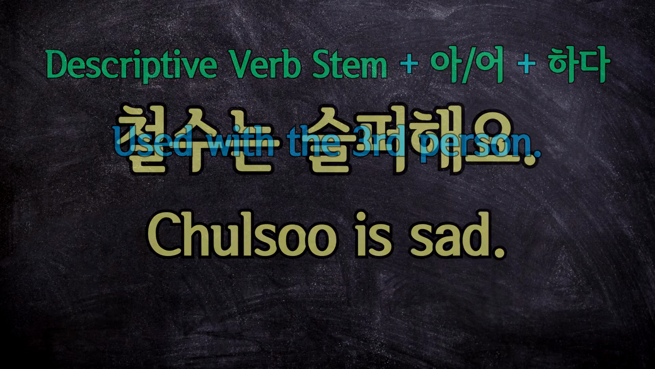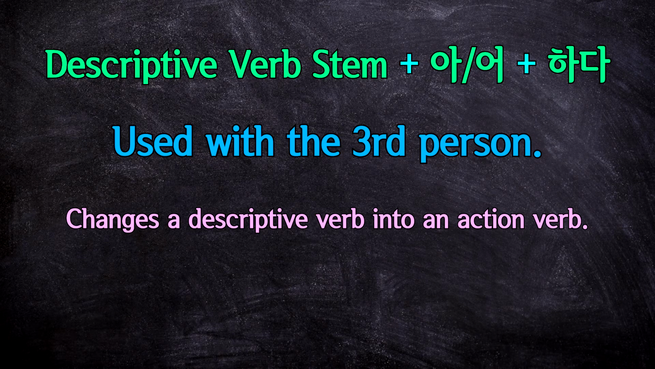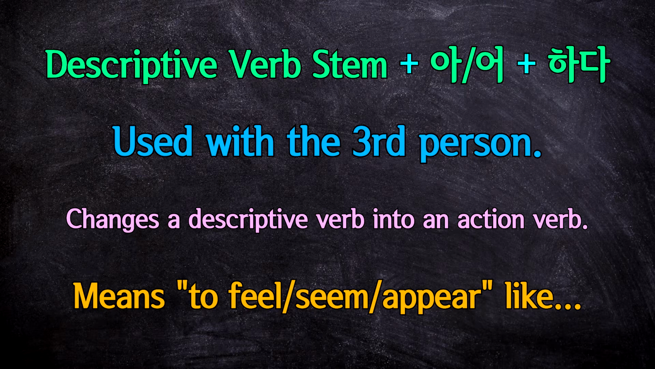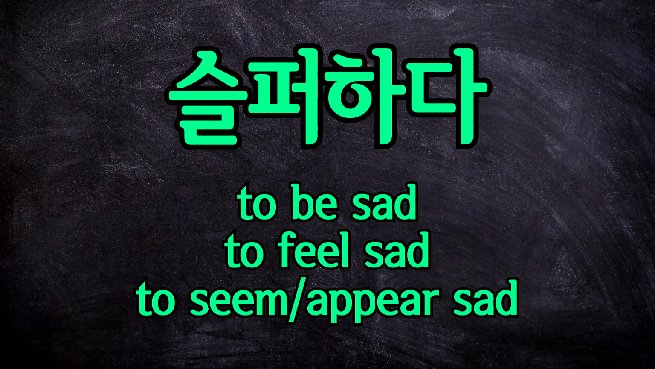Before I give you a few more examples, let's talk a little bit more about what this form actually does. By attaching 하다, meaning to do, onto the end of a descriptive verb, this form actually changes that descriptive verb into an action verb. But not only does it change the descriptive verb into an action verb, it actually also changes its meaning. The 하다 attached to the end changes the descriptive verb to literally mean something like to feel descriptive verb. For example, 슬퍼하다 doesn't only mean to be sad, but instead can also have the meaning of to feel sad, kind of like to behave outwardly as if sad.